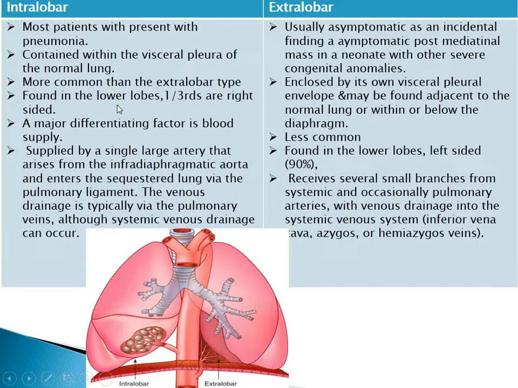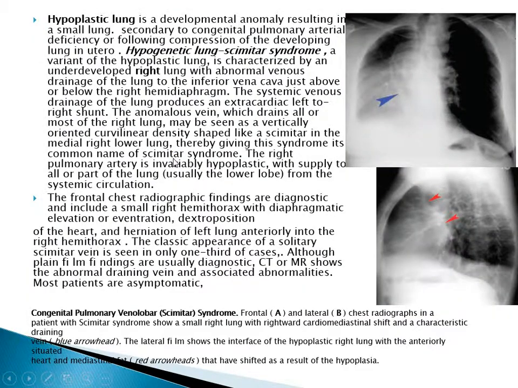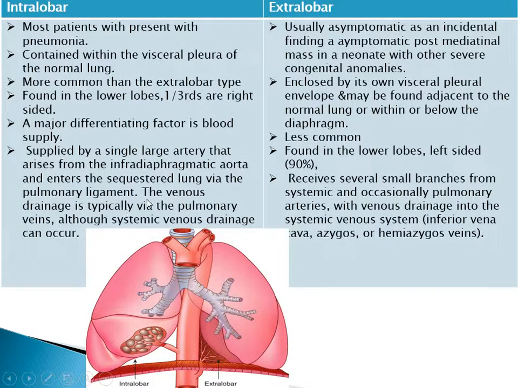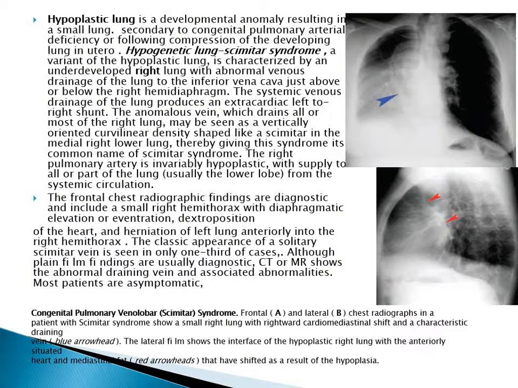Found in the lower lobes, the intralobar is right-sided in 1/3 and left-sided in 90% of the extralobar. The intralobar is supplied by a large artery that arises from the infradiaphragmatic aorta and enters the sequestrated lung via the pulmonary ligament, while the extralobar receives several small branches from systemic and occasionally pulmonary artery.